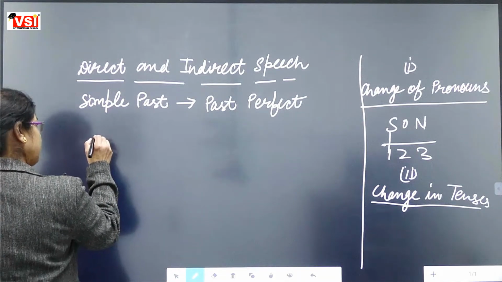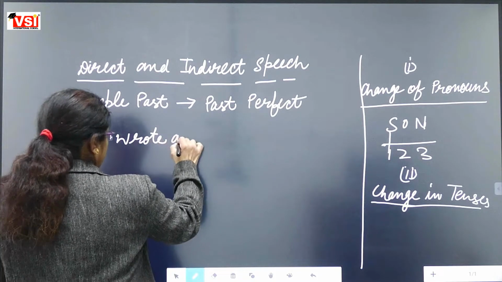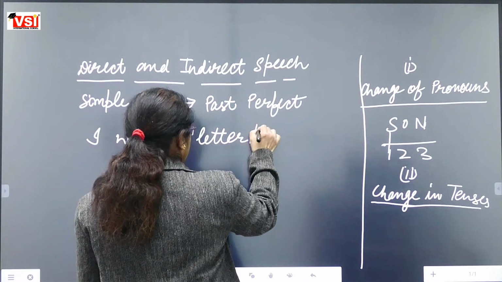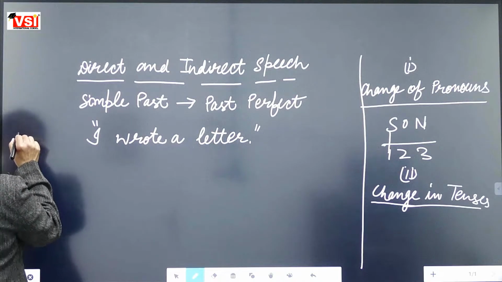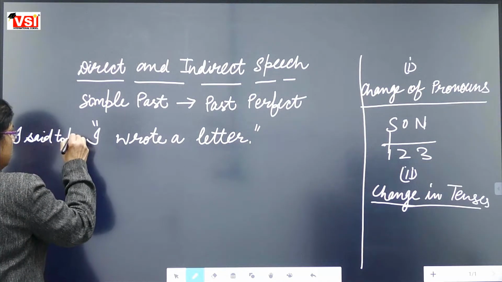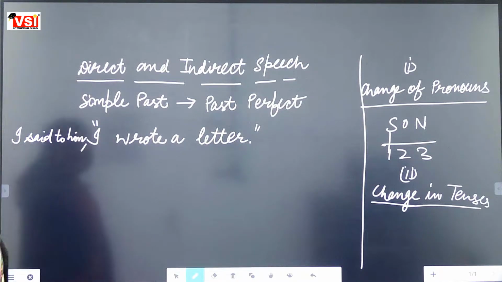As like, I wrote a letter. And this is, I said to him, comma, inverted comma, I wrote a letter.